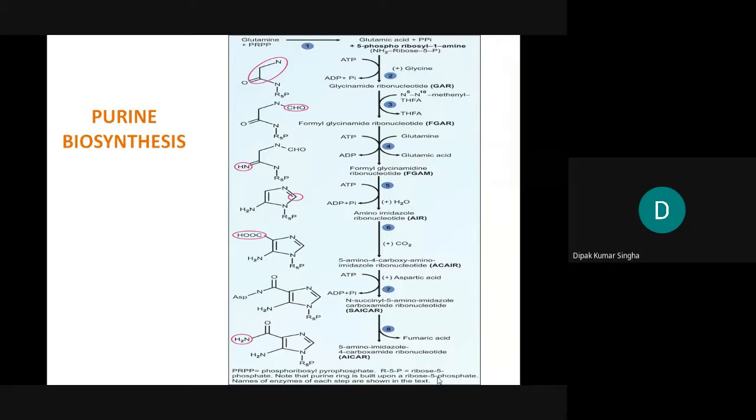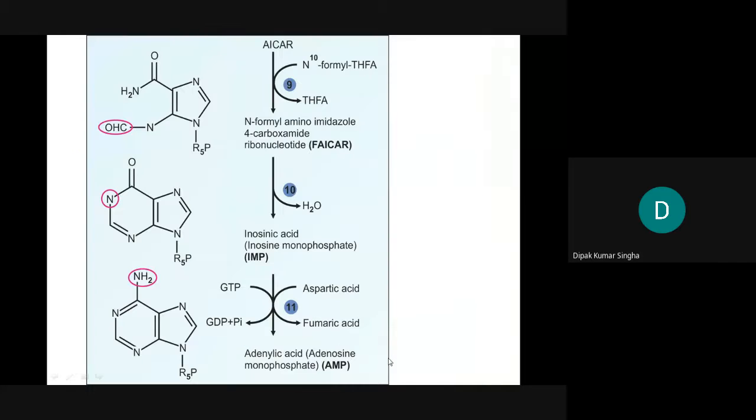Okay, then the fumaric acid will be released from this, in step 8 of the reaction, giving 5-amino imidazole 4-carboxamide ribonucleotide. Next step is the ninth step. From these compounds, formylated tetrahydrofolate is converted to tetrahydrofolic acid, then formation of N-formyl amino imidazole 4-carboxamide. This is the compound which comes. Then this formyl group's water will be released. Then the inosine monophosphate will become, and after the aspartic acid, then fumaric acid will be released.